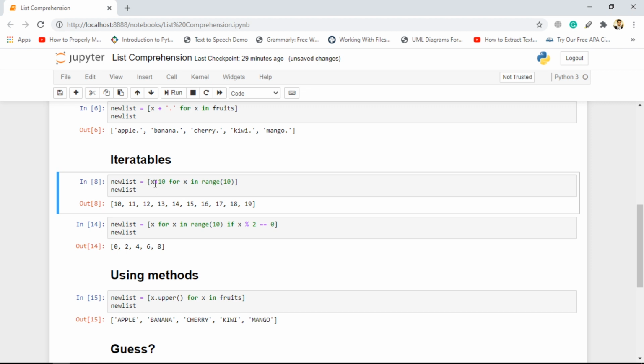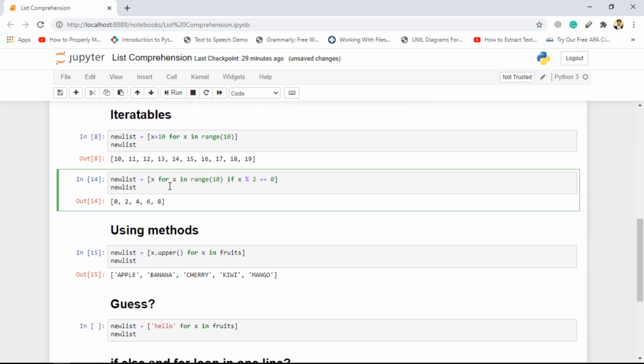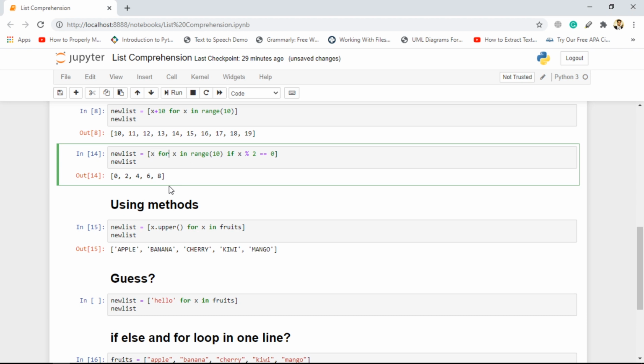So the new list will be equal to all the elements being iterated by this for loop, plus 10. Now if we go down, again we are using the range function for getting numbers from 0 to 9. Over here we are saying for X in range, exactly how the for loop works.